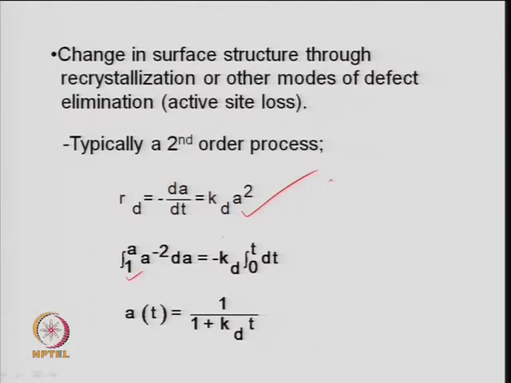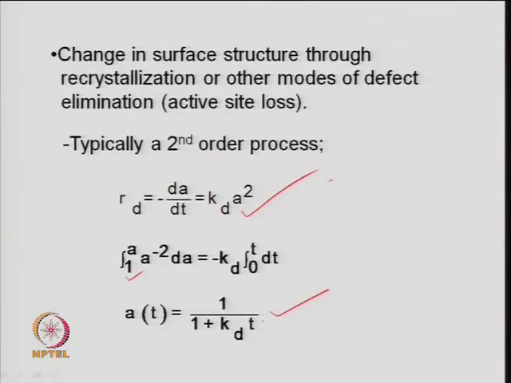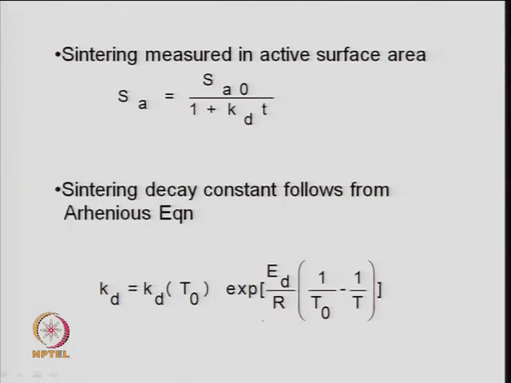So, one can write the expression if you integrate this by substituting the limits: A at time t is equal to 1 over 1 plus k d t. So, this is the expression for deactivation because of sintering, or in general a second order deactivation. This just says that the activity of the catalyst will drop with time on stream, and in other words I can correlate it with the surface area of a catalyst, right.